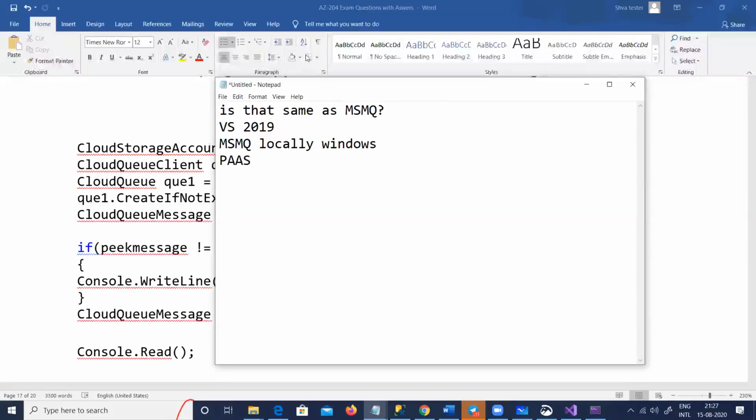What is the difference between peek message? Prabha, I've already said. How to completely remove the message? Amit, you have to say dequeue. You have to say dequeue. You have to read the message, right?